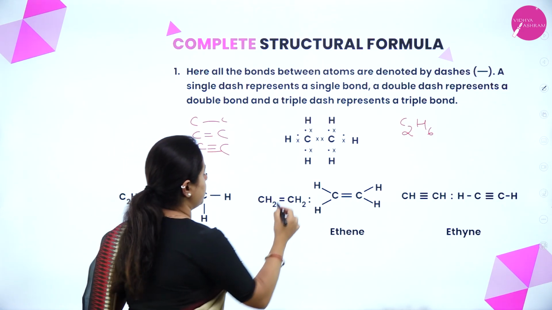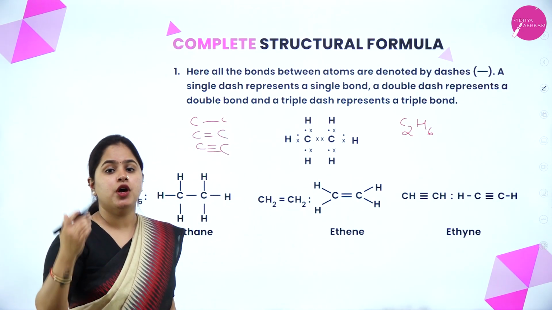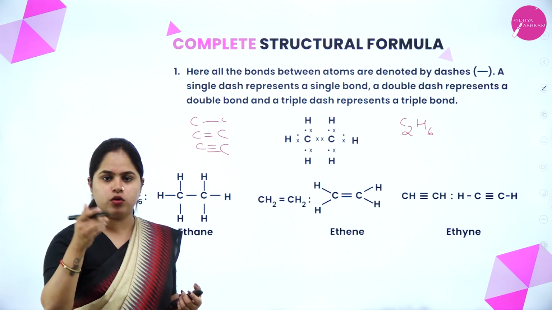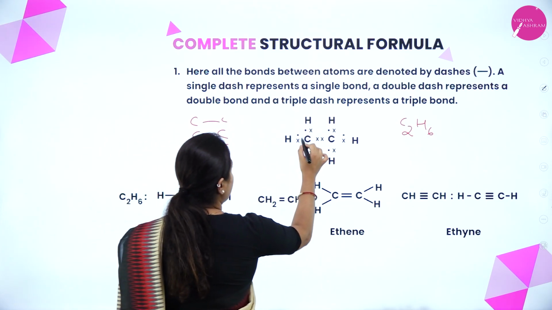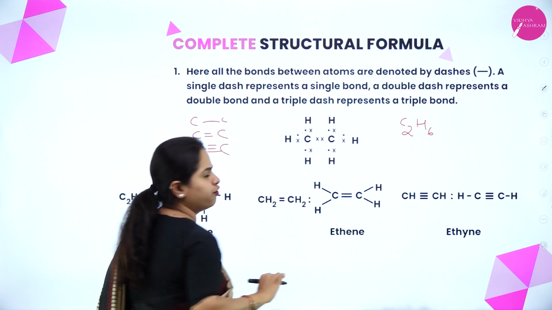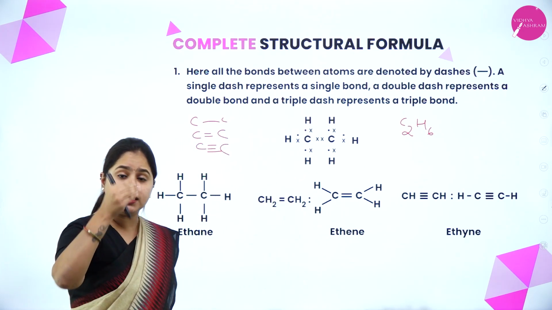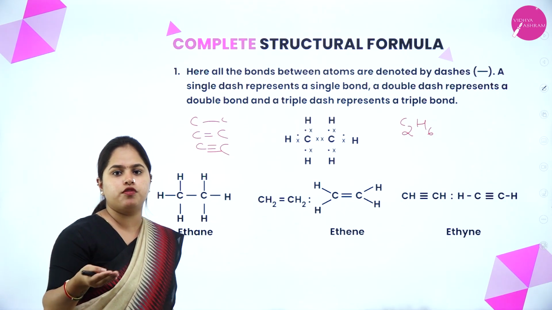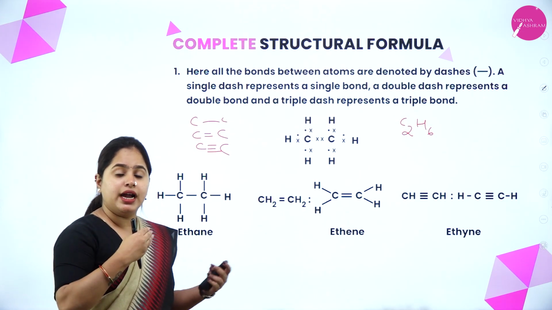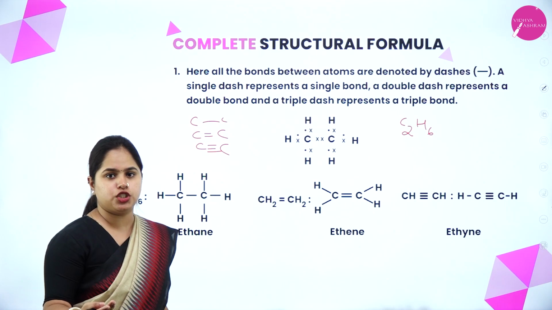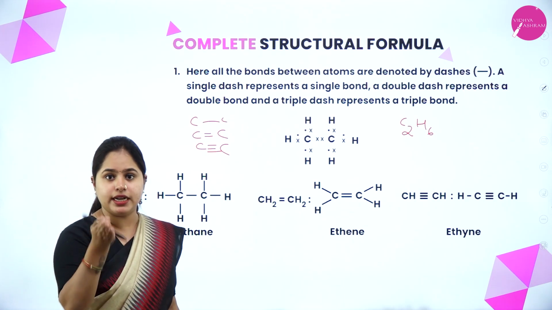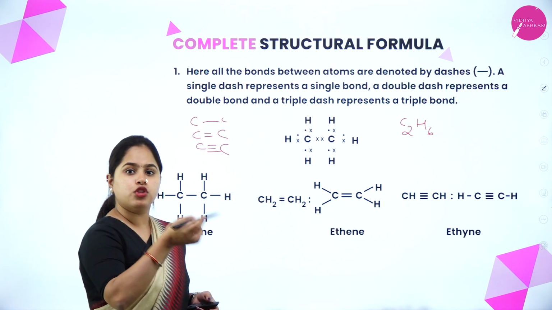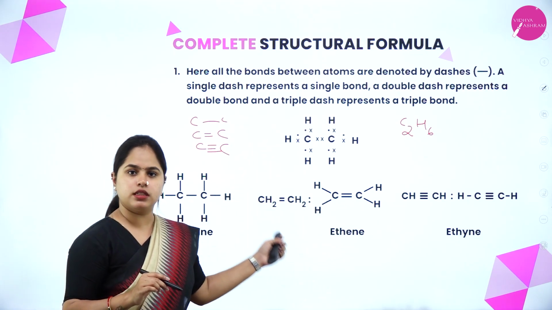You're already familiar with it, right? So, for carbon atom, what is the number of valence electrons? It is 4, right? So, that many number of dots, you will put around the carbon atom. That is Lewis dot structure. So, for this carbon atom, there is 1, 2, 3 and 4. 4 valence electrons, and each hydrogen atom will contribute 1 electron, because how many valence electrons are there in hydrogen? It is 1. Now this hydrogen and carbon will share the electrons between each other and both of them will complete their octet. Hydrogen completes its duplet and carbon will complete its octet. So this is how you represent the Lewis dot structure.